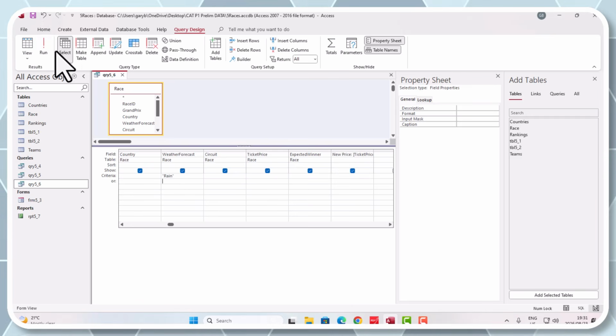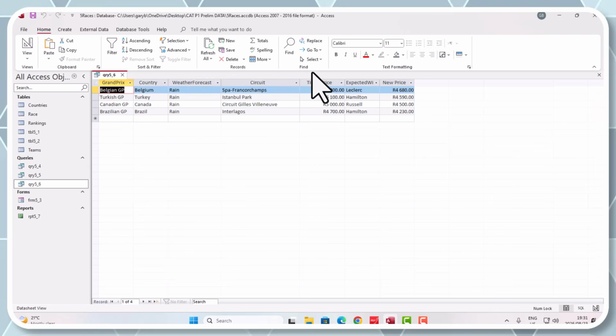Right, let's save this one. Let's run it, and there is our rainy days only, and that is when they can receive the discount. Okay, how nice is that, guys? Hey, this is powerful, man. Yeah, it's not so bad. All right, you just got to think, just read what you are seeing in the question. Okay, and then you can follow up with the logic that goes behind it.